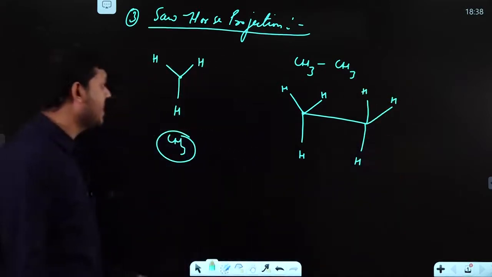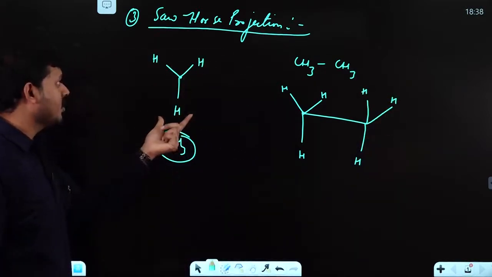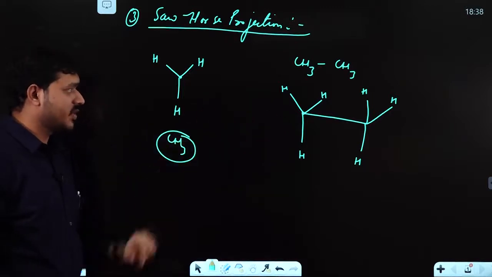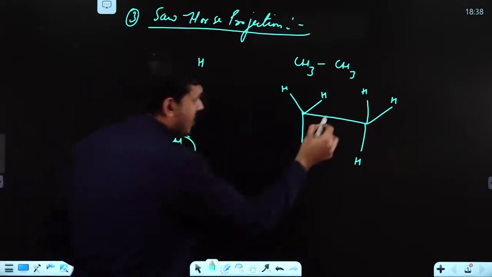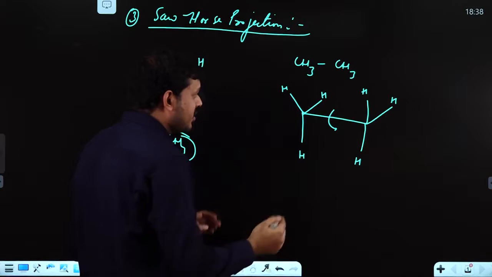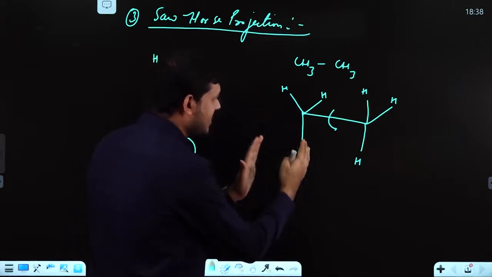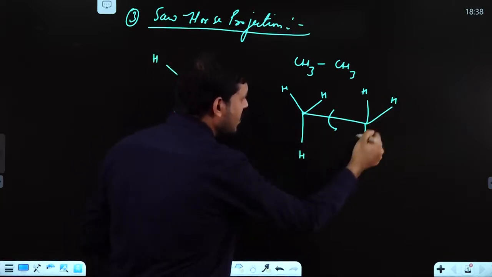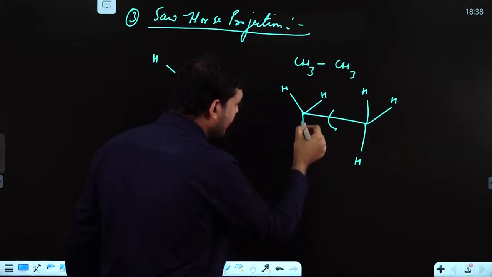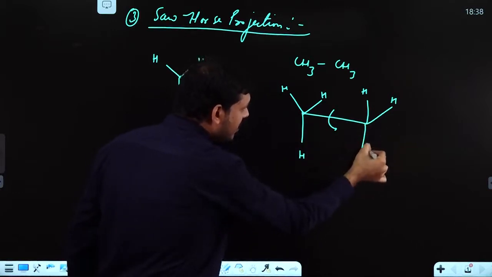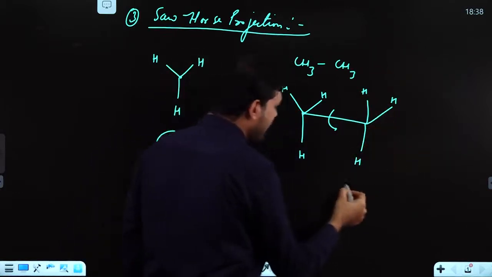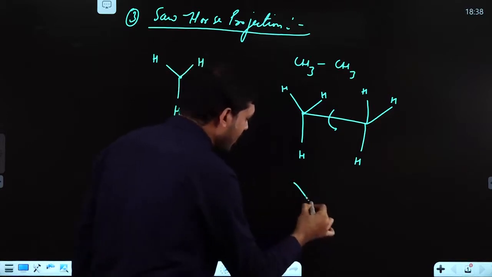You can simply understand it as Y-shaped. Okay, so this is your Sawhorse projection. Here, bond rotation is possible. So keeping this as it is and rotating this by 180 degrees, if one bond is this side, this bond will go towards that side, and simply it may be observed as